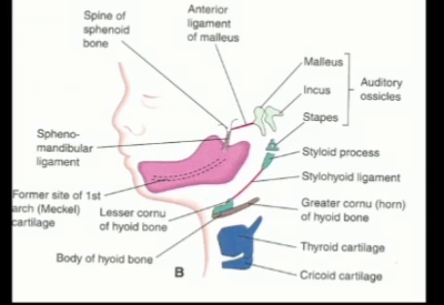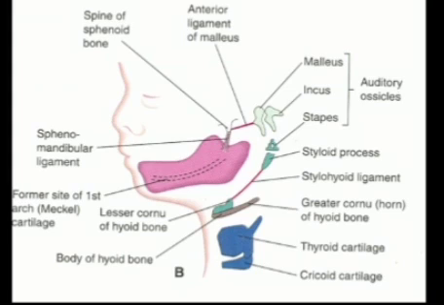In between, from the styloid process to the hyoid bone, this cartilage is converted into stylohyoid ligament, while its ventral part forms the upper portion of the body of the hyoid bone and lesser horn of the hyoid bone, this green one. You can see these are the derivatives of cartilage of second pharyngeal arch.